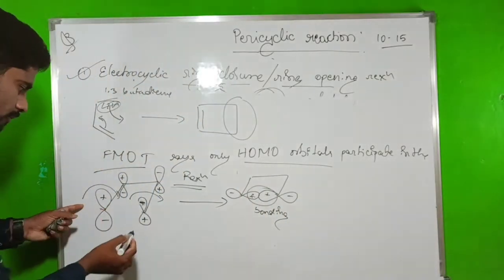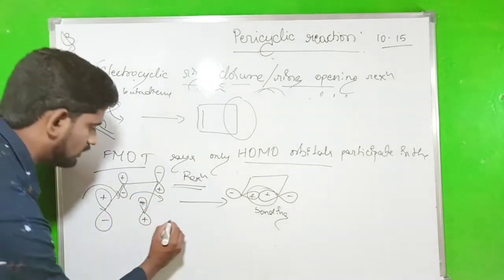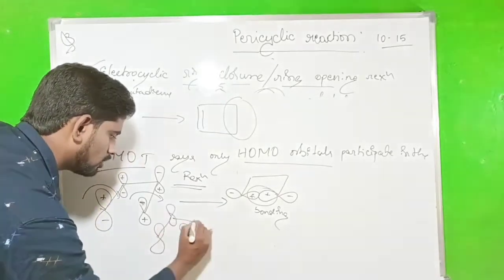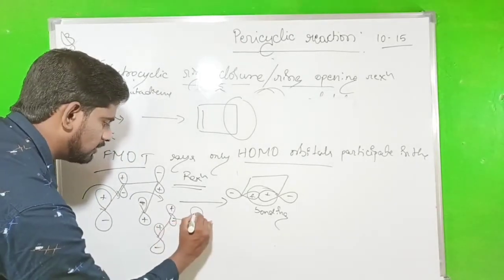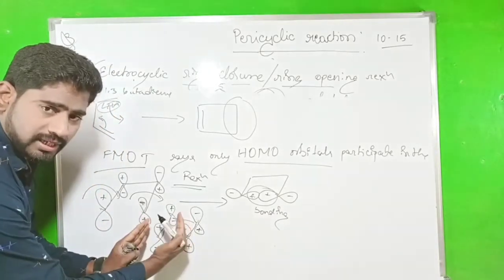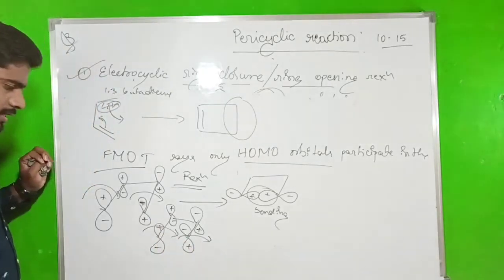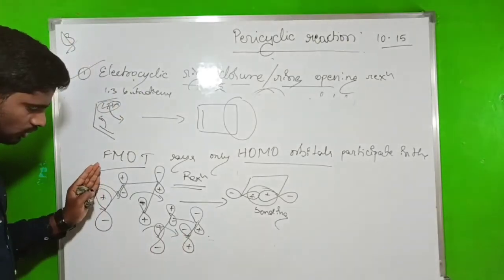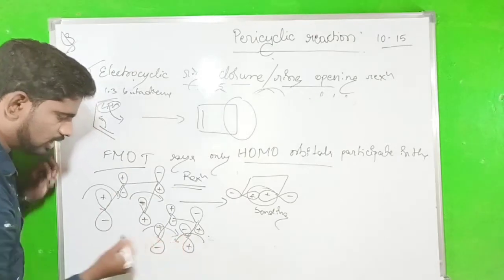While if I say this rotation is in the opposite direction, look here: plus minus minus plus minus plus. One orbital rotates clockwise and another orbital rotates in the anti-clockwise direction.